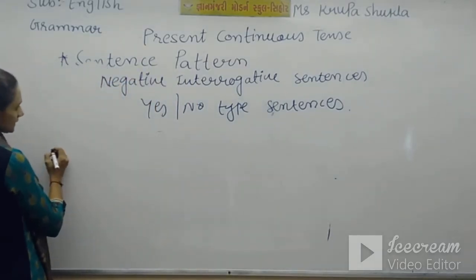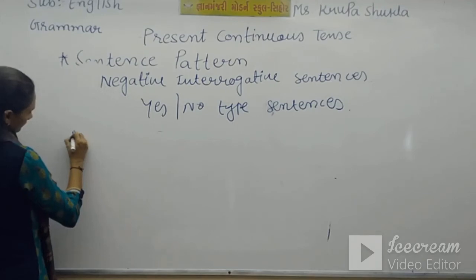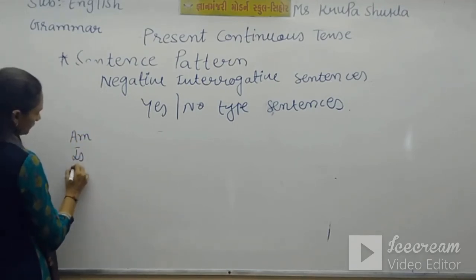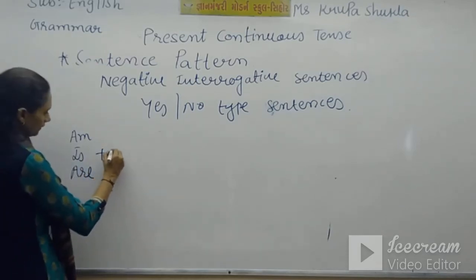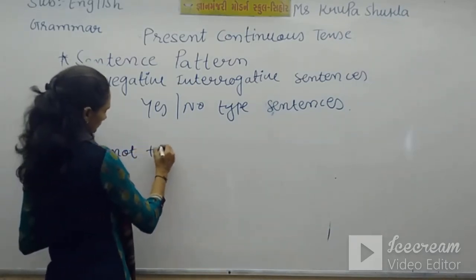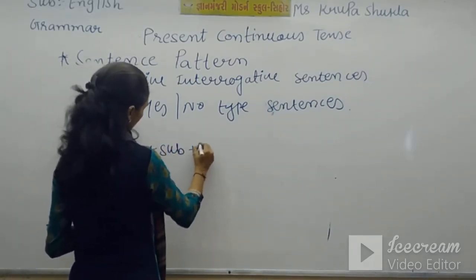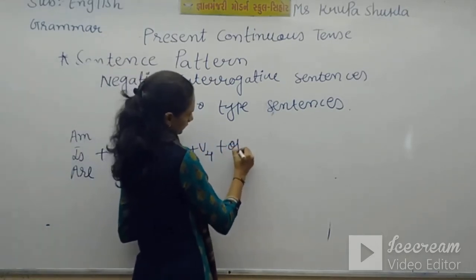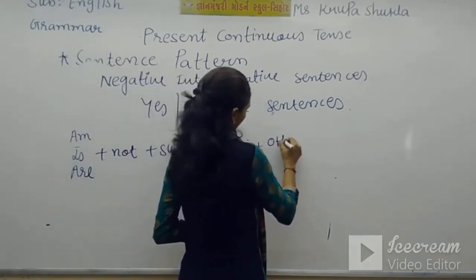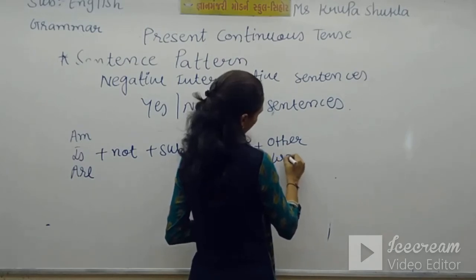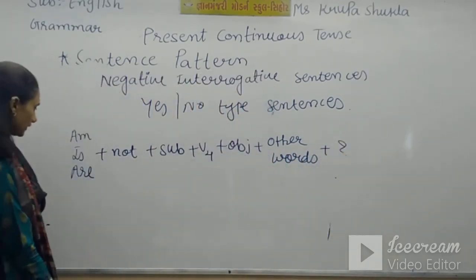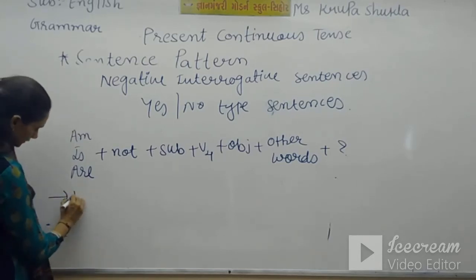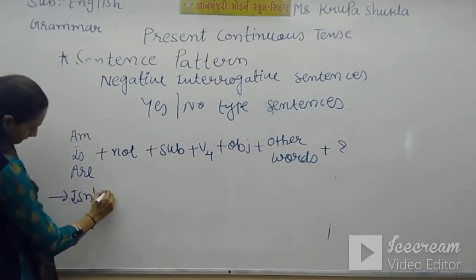See, the sentence pattern is, first we'll put am, is, are, or you can use the short form even. After that not, subject, verb, object, other words. And as it is interrogative, don't forget to use that question mark. Or you can say this way you can use isn't.